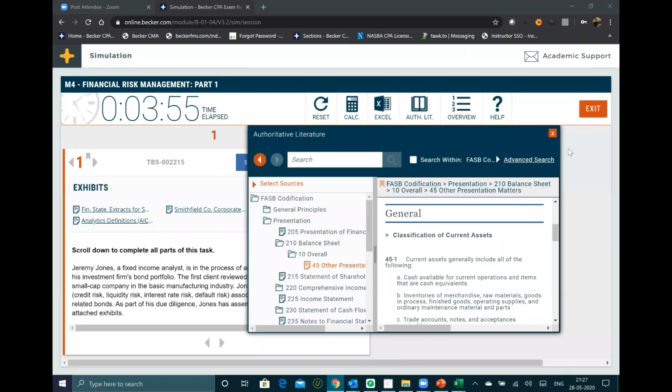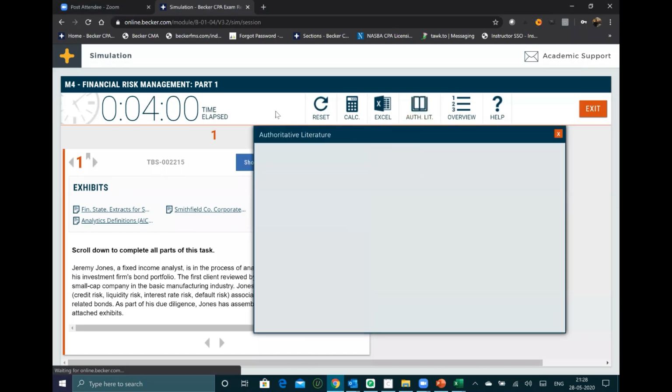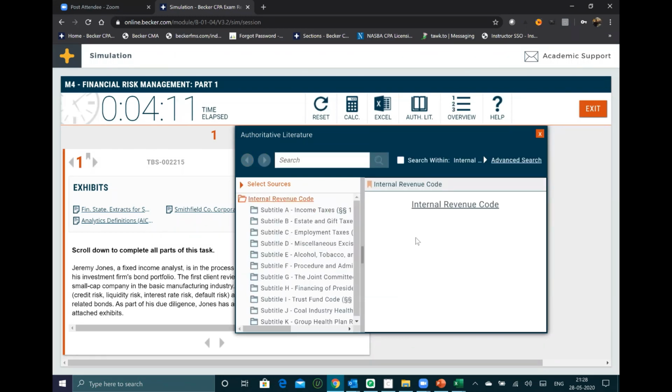So let me go into the regulation now. This was for FAR, guys. Now if you want to go for regulation, I will just start with regulation. In regulation, you must always select IRC, Internal Revenue Code. This is like the income tax we have in India. In regulation, this is IRC.